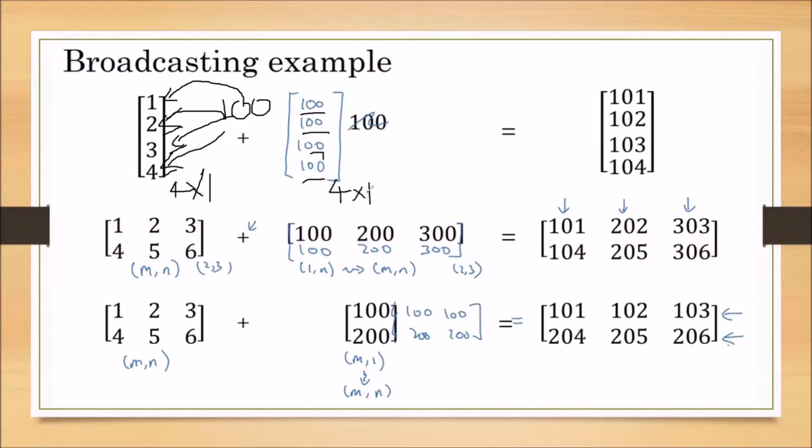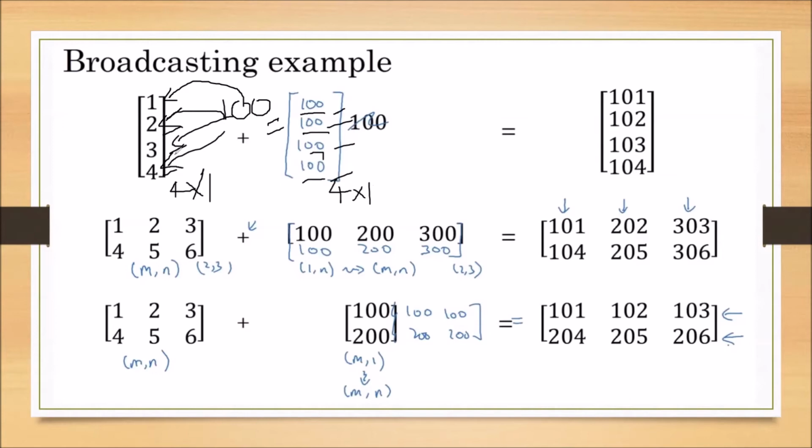Even though we have written a single 100, the compiler or interpreter we are using makes this 100 become 4 different hundreds. So we are adding 1, 2, 3, 4 and 1, 2, 3, 4 once we have imported the NumPy library.